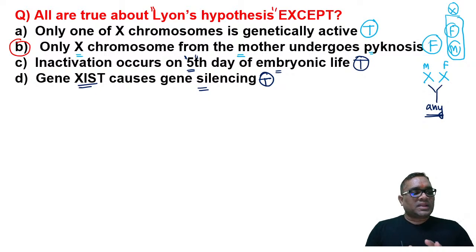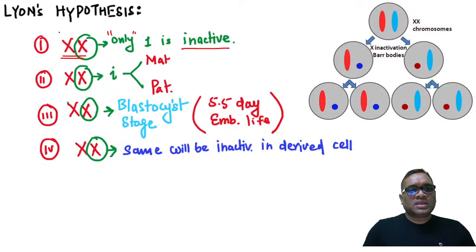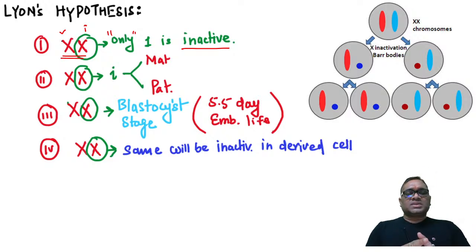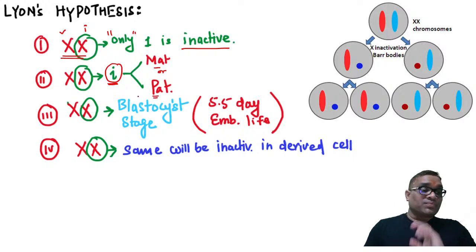Now I am going to explain this Lyon hypothesis because it is very important for the exam and many times it has been asked. What Lyon hypothesis says, there are four points. I am showing you two X chromosomes and only one X chromosome will be inactive. This is active, this is inactive. So who will be inactive? Either maternal or paternal. Any of them can be inactivated.